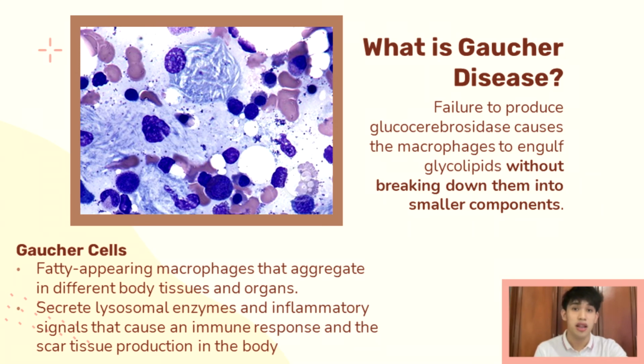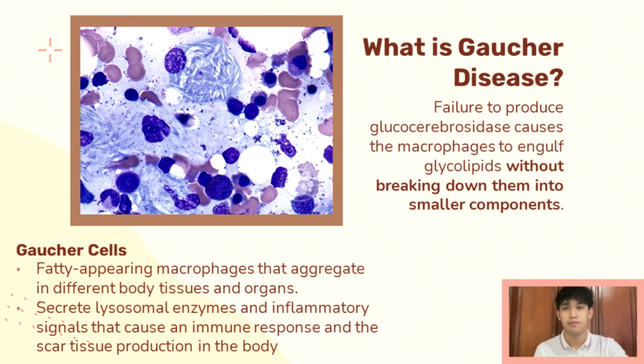So Gaucher cells are fatty-appearing macrophages that aggregate or accumulate in the different body tissues and organs, primarily in organs with a high concentration of macrophages such as the liver, spleen, and the bone marrow. Though the cause is still unknown, Gaucher cells secrete lysosomal enzymes and inflammatory signals that may cause an immune response and scar tissue production in the body, leading to numerous signs and symptoms experienced by an individual having Gaucher disease.